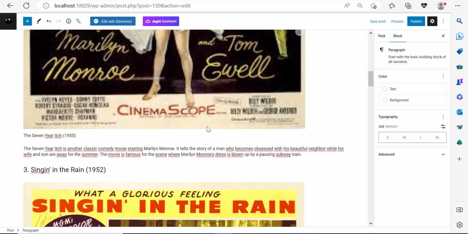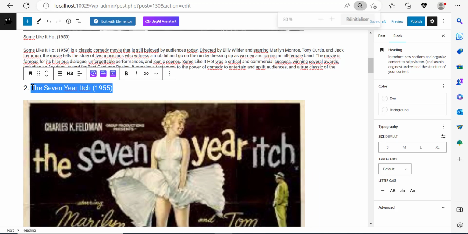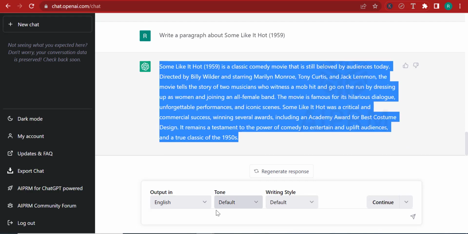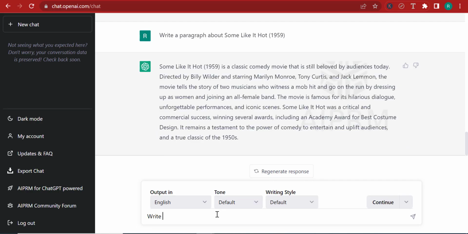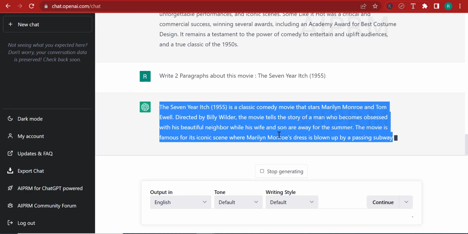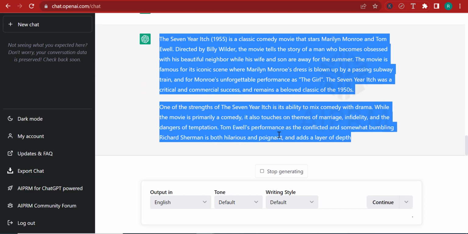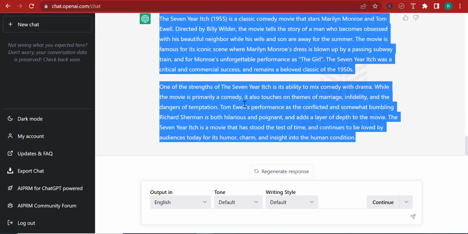So here, the 7-year itch. This time I'm going to ask it to write down 2 paragraphs instead of 1. The bigger your blog, the better. Write 2 paragraphs about this movie. Right, so it's going to go ahead. So I'm going to click select to make sure that I select everything. And so right now it's writing 2 paragraphs. This will make our blog quite consistent, quite big.